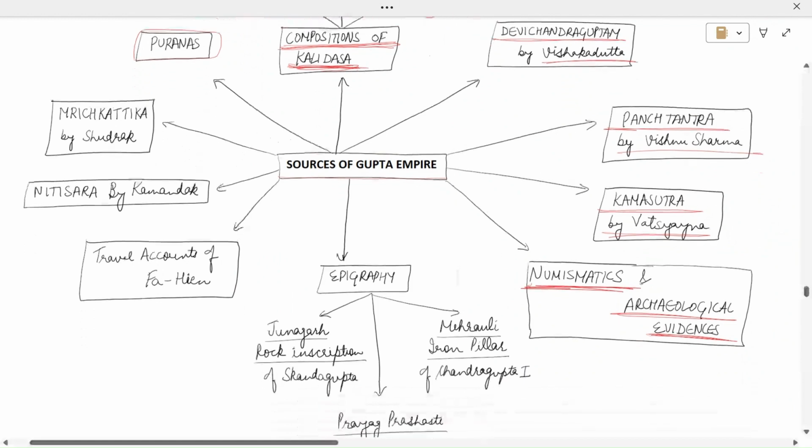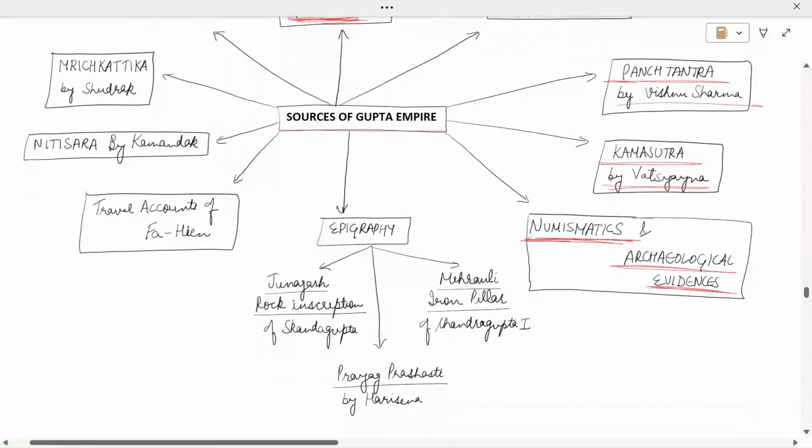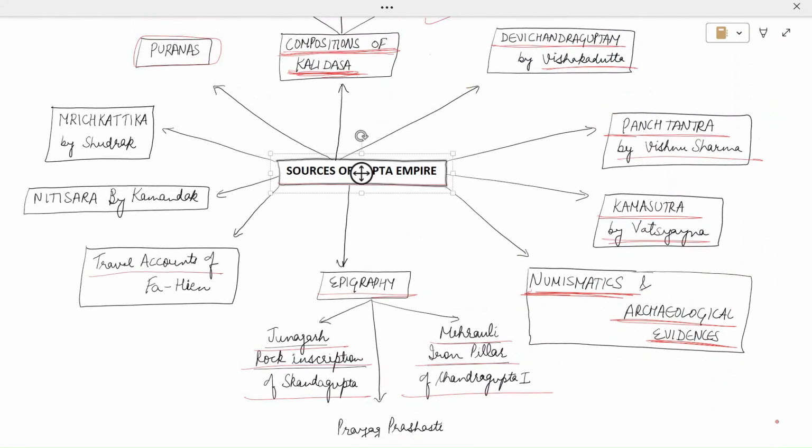Then we have epigraphical sources as well. These are the rock inscriptions, for example, the Junagadh rock inscription of Skandagupta. Then we have the Mehrauli iron pillar of Chandragupta I, and we have Prayag Prashasti by Harisena, who was the court poet of Samudragupta. Next we have the travel accounts of foreign travelers, for example, Fahian. He was a Chinese traveler who came to India during the Gupta time period, and he gave us a lot of information about that time period in his composition.